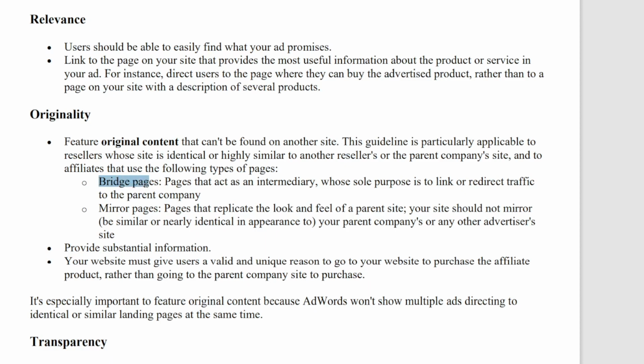Now within this policy, the two specific ones that I want you to pay very close attention to, that are going to have the biggest impact on ClickBank affiliate marketers on Google, are these next two. I want you to pay attention to this section on bridge pages, because we hear a lot about creating a bridge page on your website between you and the parent company's website. These are not allowed. And it says pages that act as an intermediary.